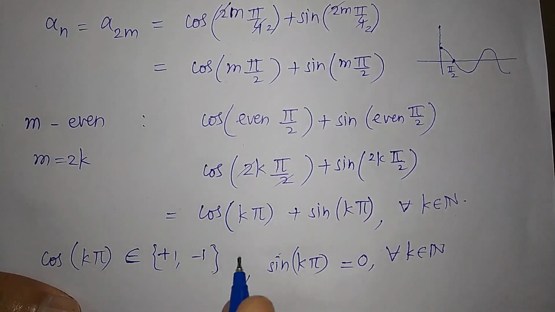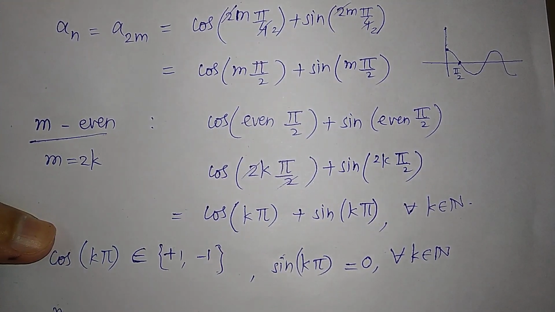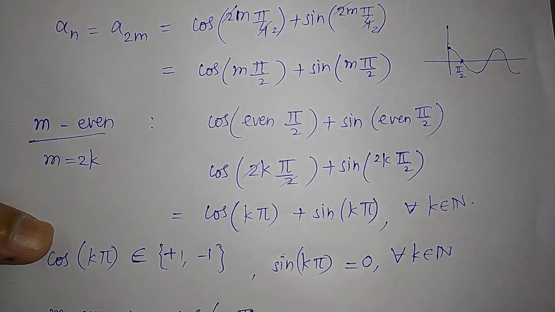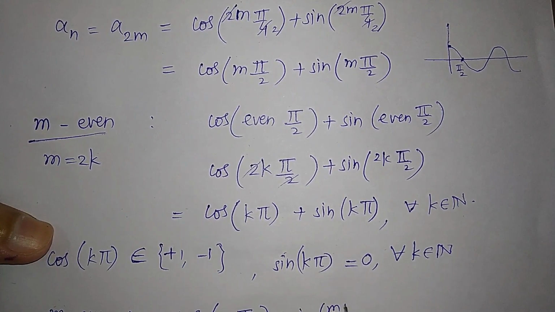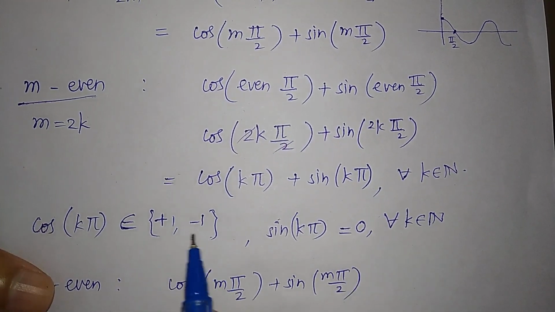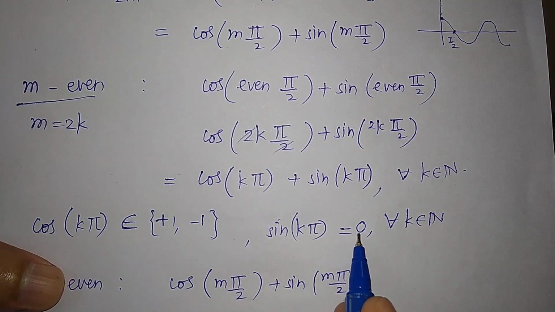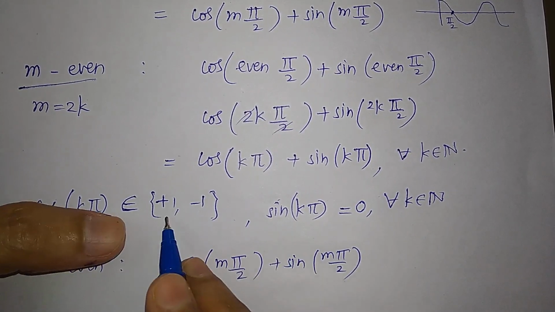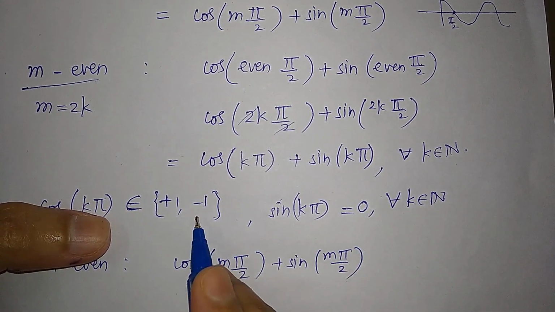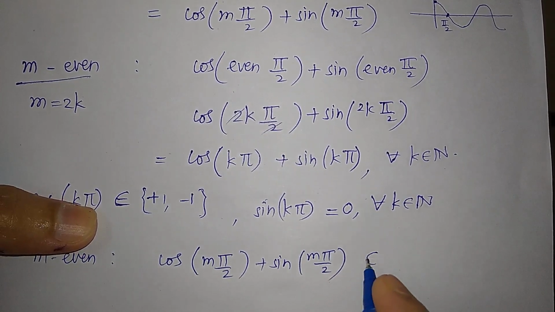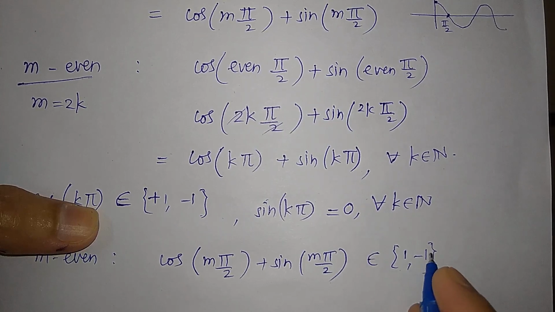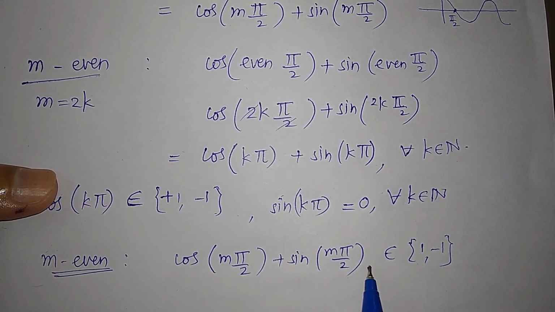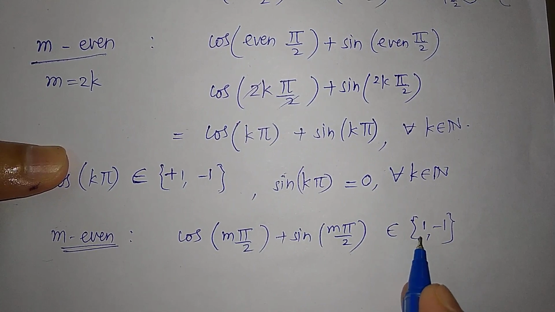So whenever this m is even, then cos m pi by 2 plus sin m pi by 2, what values do we get here? Cos k pi is plus 1 or minus 1, or else sin k pi is 0. So if we add all the possible values of this, then it is plus 1 plus 0, it is 1, then minus 1 plus 0 is minus 1. So this belongs to just 1 and minus 1. So whenever this m is even, all these values of a_n are in just this set, 1 comma minus 1.